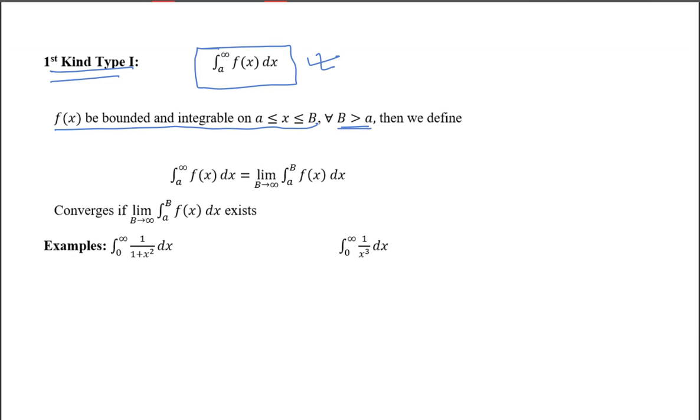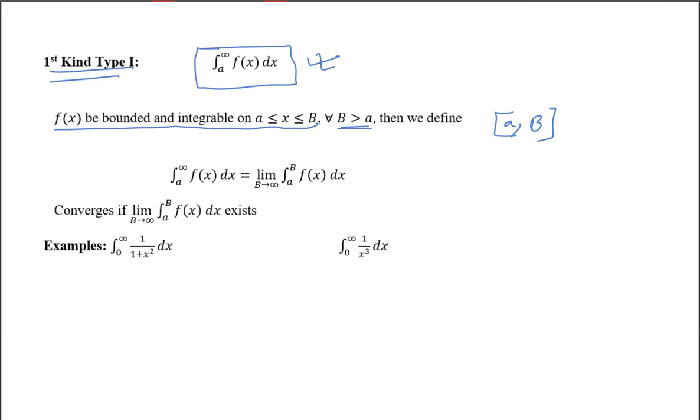That means in place of infinity, we first replace this infinity by a finite value b. We will not integrate this directly. We first replace this infinity with a finite value B, and then we take the limit as capital B tends to infinity.